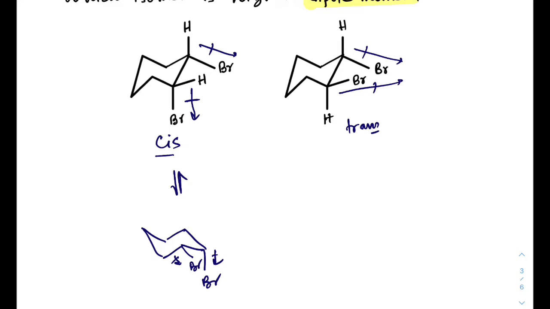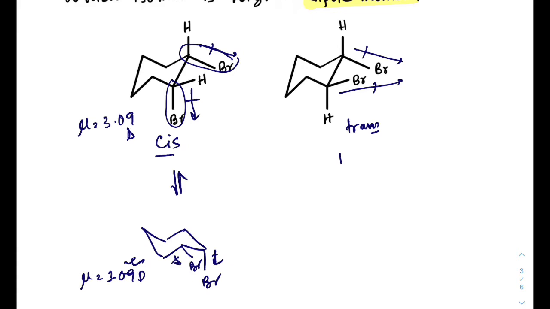The angle between this carbon bromine bond and the angle between this carbon bromine bond is similar in this case also. So the contribution towards dipole moment, if this is 3.09 D, will also be 3.09 D, because there is no change in angle, so the dipole moment is the same.